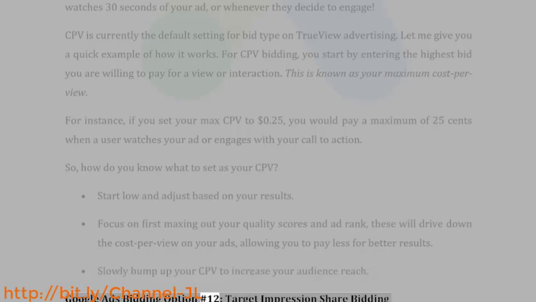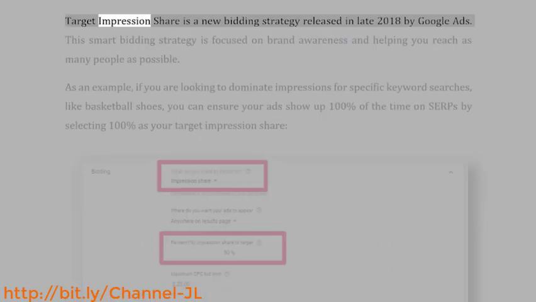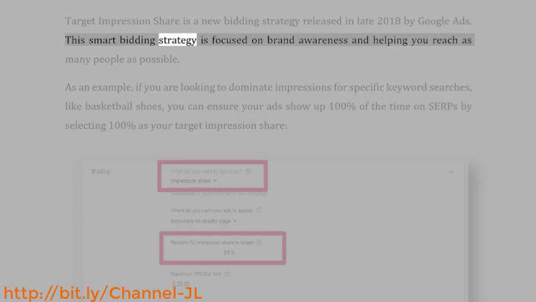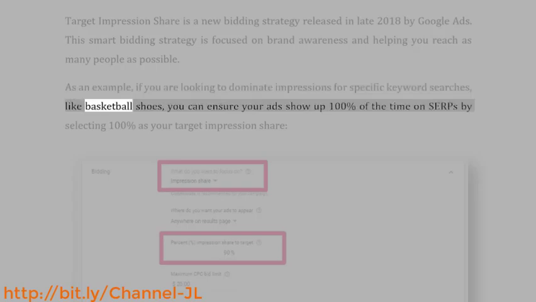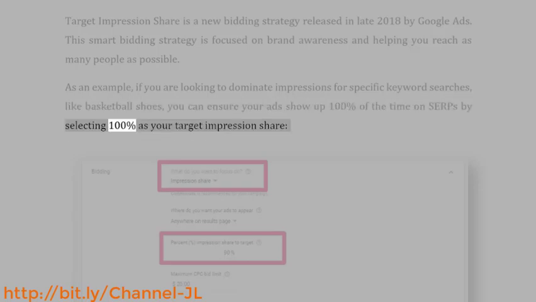Google Ads bidding option number 12, target impression share bidding. Target impression share is a new bidding strategy released in late 2018 by Google Ads. This smart bidding strategy is focused on brand awareness and helping you reach as many people as possible. As an example, if you are looking to dominate impressions for specific keyword searches, like basketball shoes, you can ensure your ads show up 100% of the time on SERPs by selecting 100% as your target impression share.